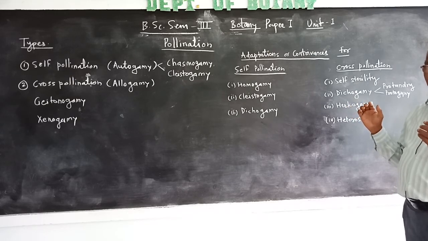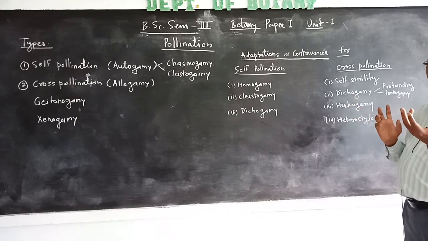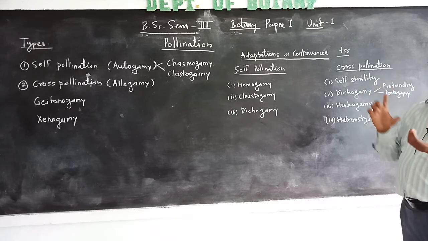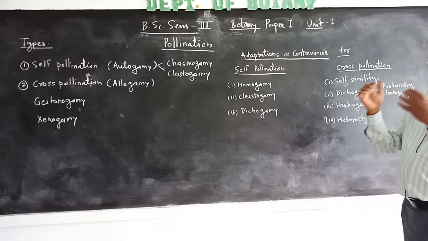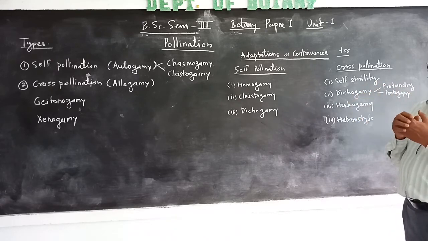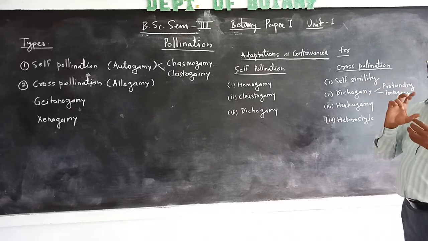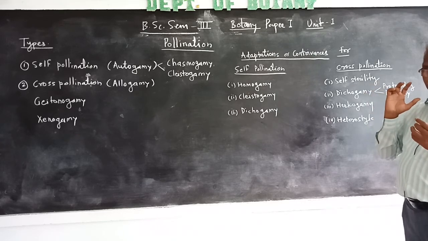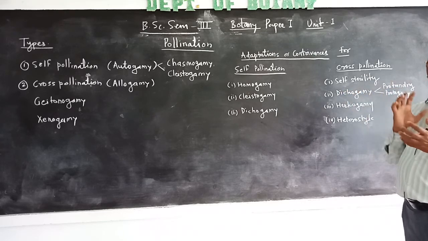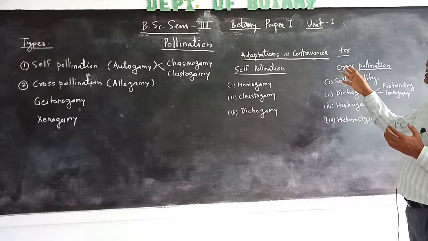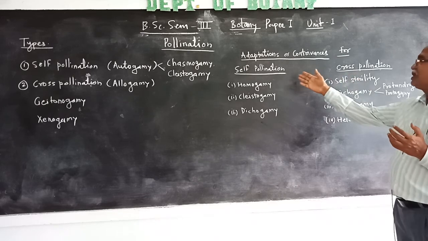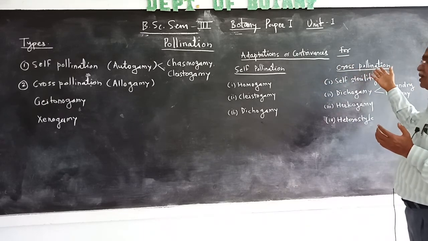Flowers having the same length of gynoecium as well as stamen allow cross-pollination, while in the same flower self-pollination is prevented. In this manner, these are the adaptations in self-pollination as well as cross-pollination.